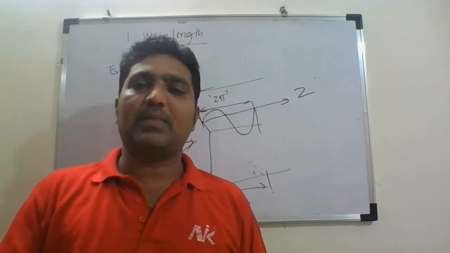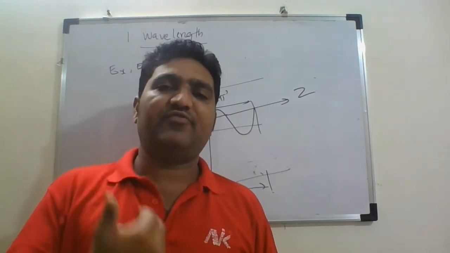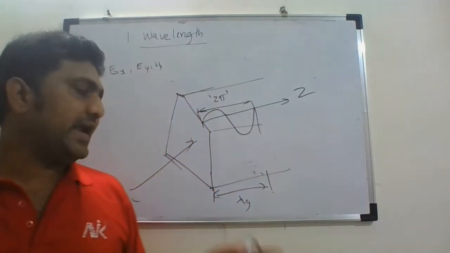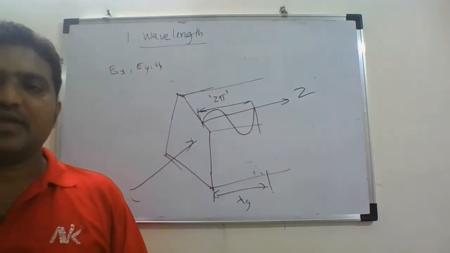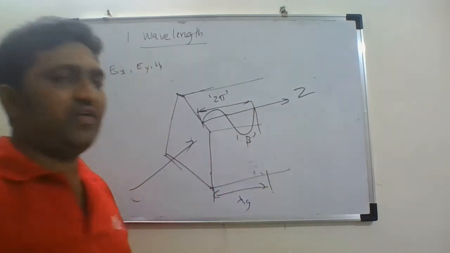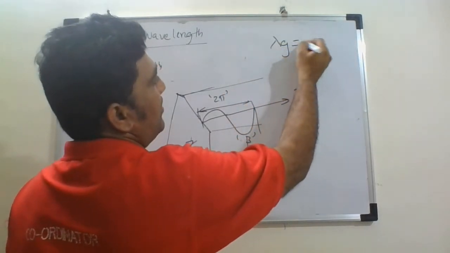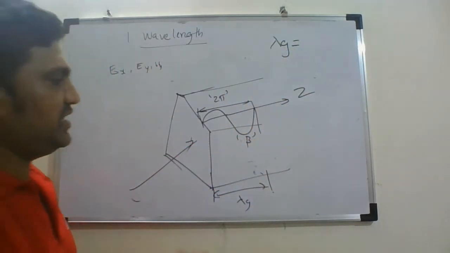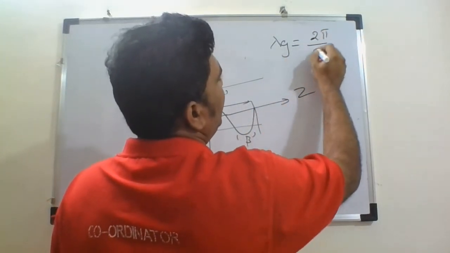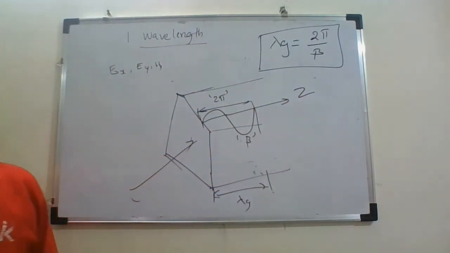So to complete one full cycle, whatever distance the wave takes inside the waveguide is called the guide wavelength lambda g. If beta is the phase constant of this waveguide, then in general the guide wavelength lambda g is given by 2 pi by beta. So this is the formula by which we can calculate the guide wavelength.